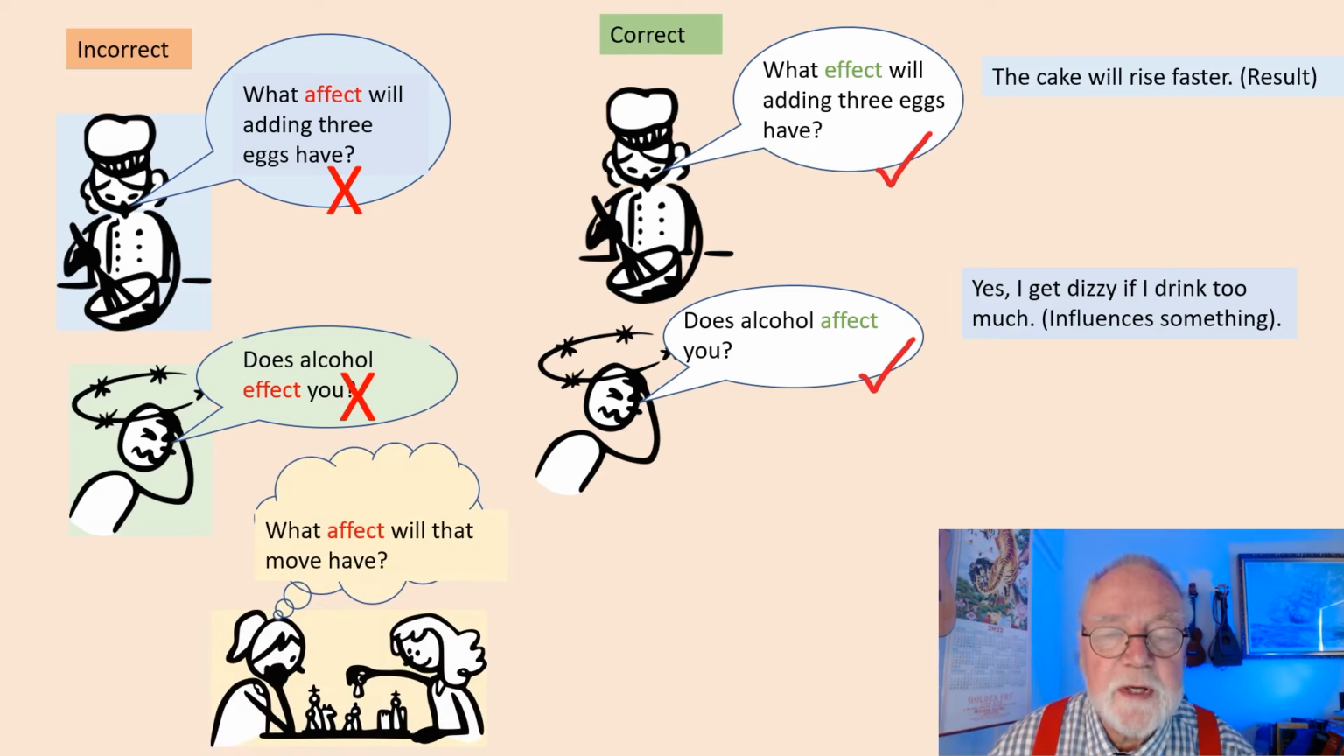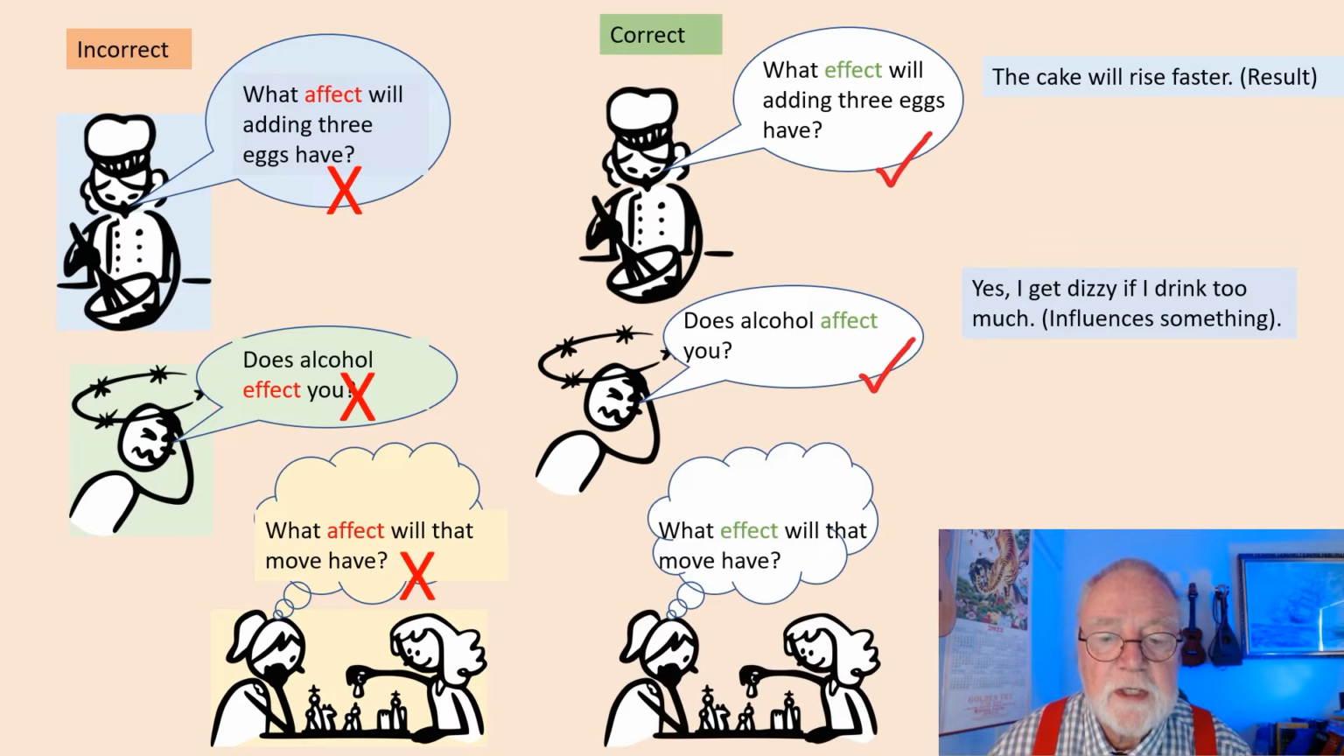And finally, our chess players. She says, what effect will that move have? Which again is incorrect because she wants to know the result. So she needs to use the noun. What effect will that move have? Quite disastrous. Checkmate. Checkmate is the result or the effect.